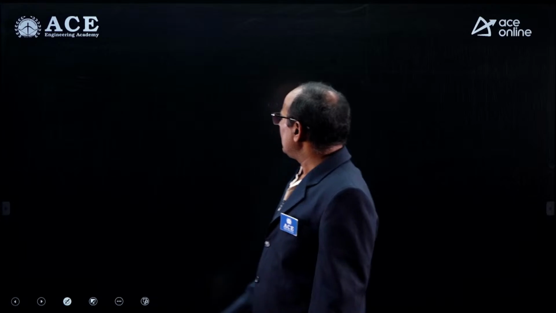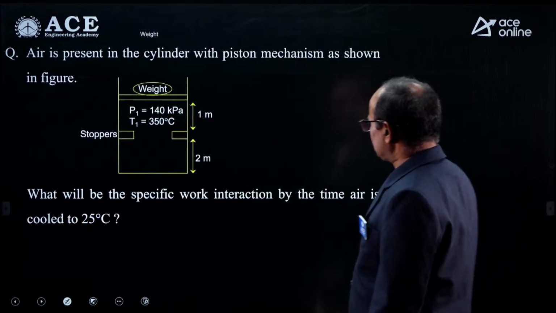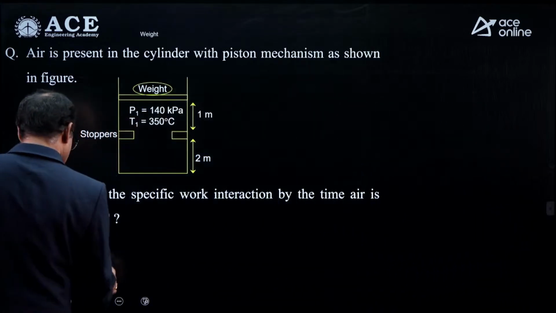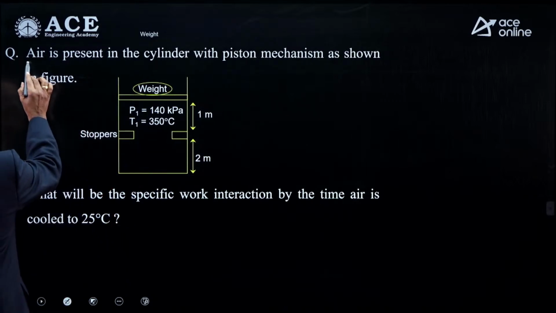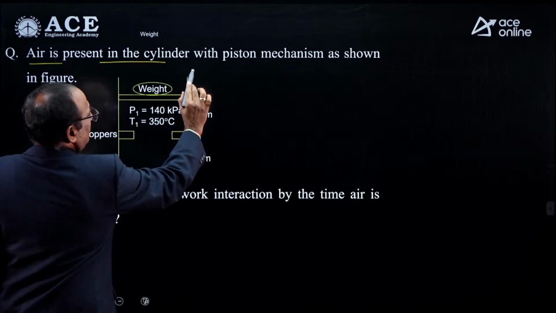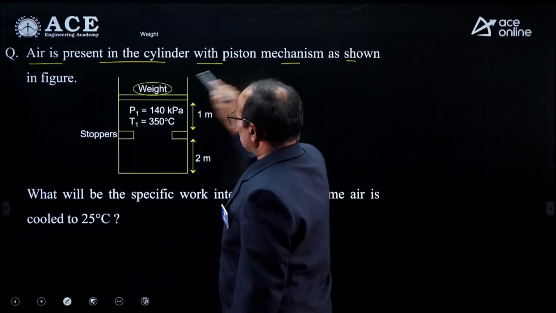Okay. Look at the last problem. It is given like this. It is the cylinder with piston mechanism problem. It asks: air is present in the cylinder with a piston mechanism as shown in the figure.